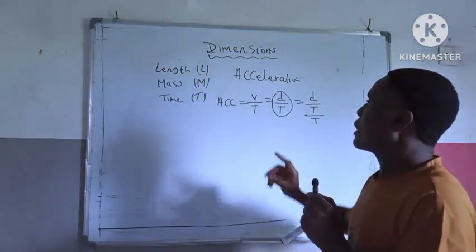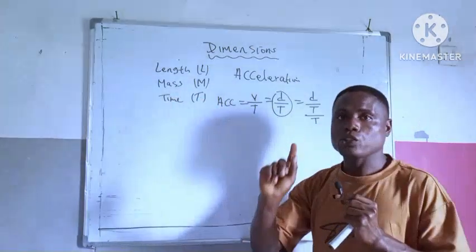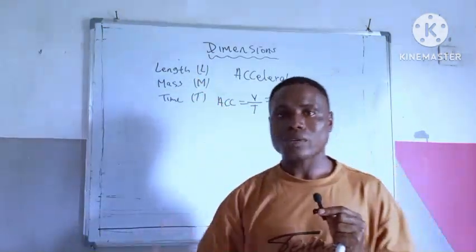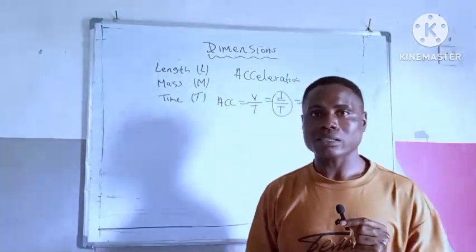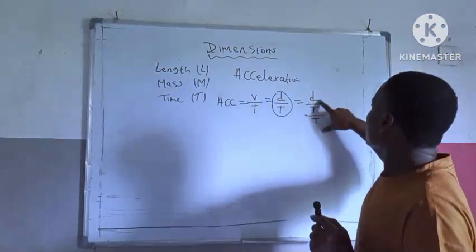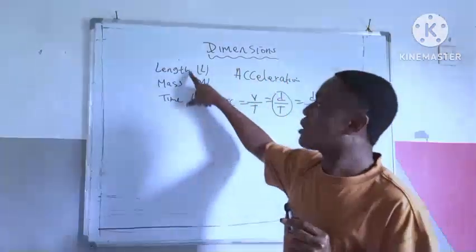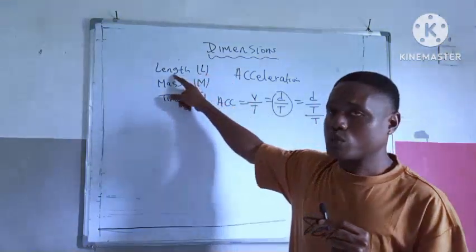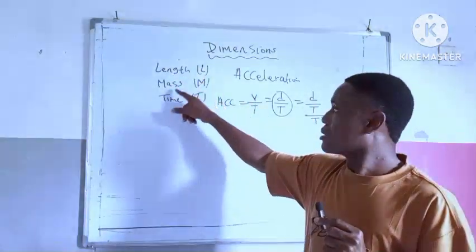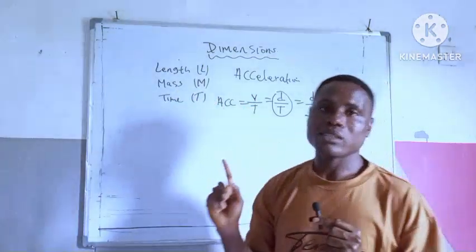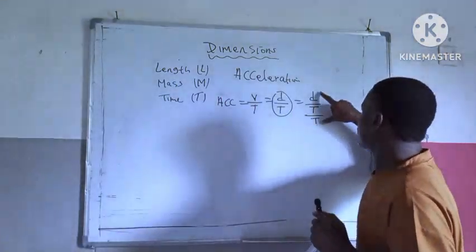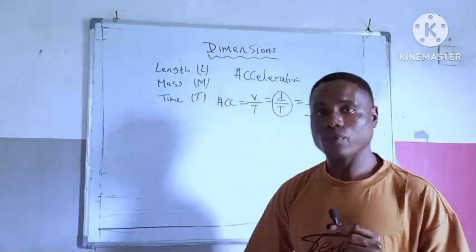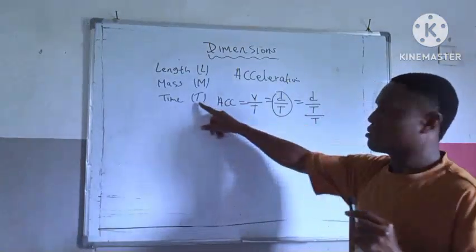so now I said when deriving dimensions under physics, these are the three approved quantities used in writing the dimensions of quantities. So meaning that anything you have, you must convert it to these letters, these quantities. These are the symbols. Symbol of length is L, this is M, this is T, just the first letters. So anything you have here, you must convert it to these three letters. Are you getting it? We have time here, right?